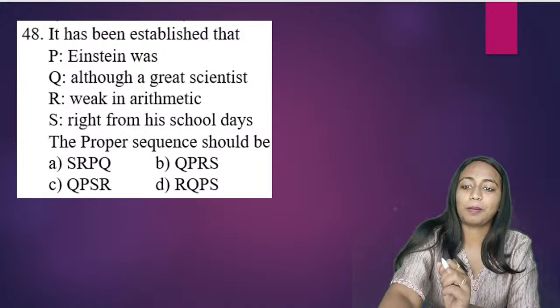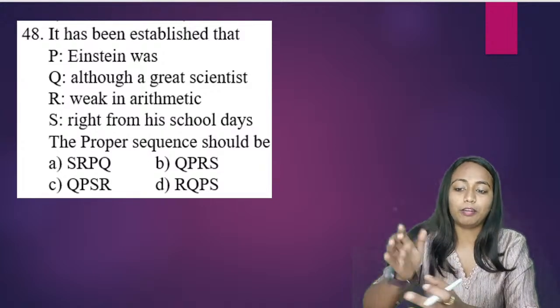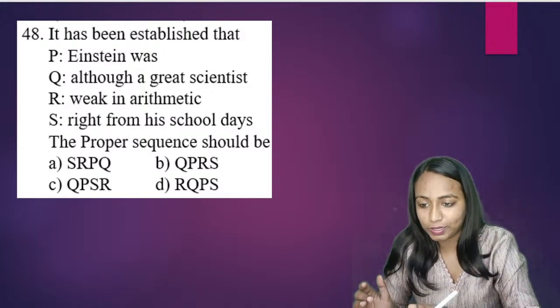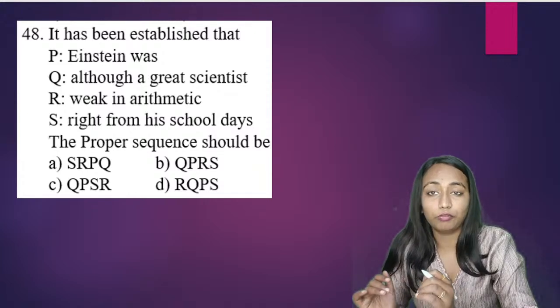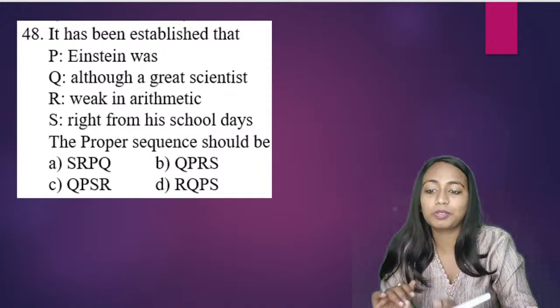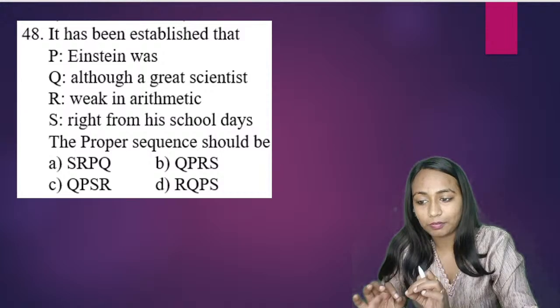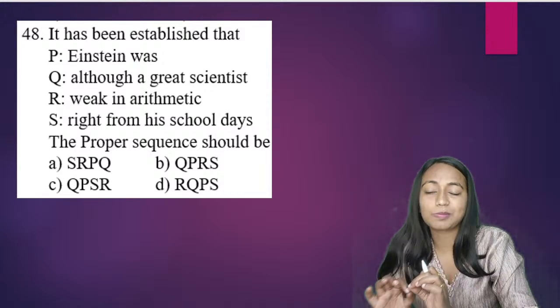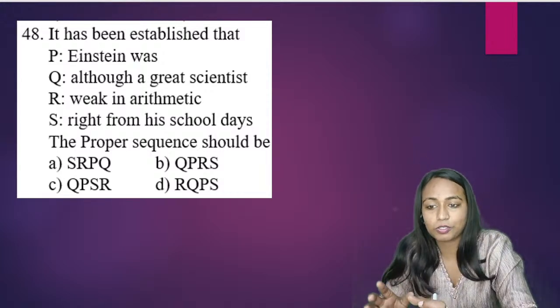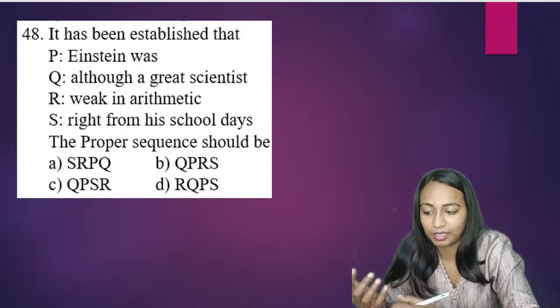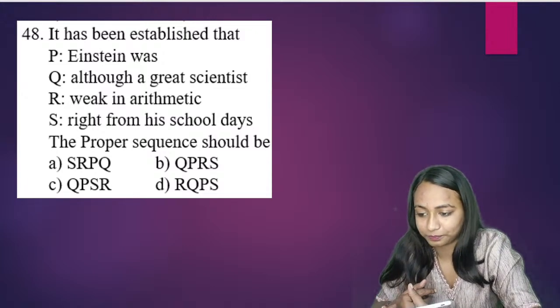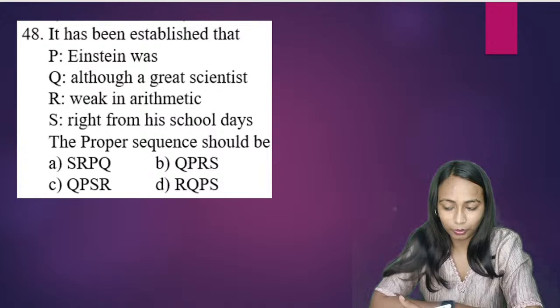The next question: you have to arrange the sentence in a proper sequence. Einstein was, although a great scientist, weak in arithmetic right from his school days. Correct sentence यहाँ पे क्या होगा? It has been established that Einstein was, although a great scientist, weak in arithmetic right from his school days. Okay.